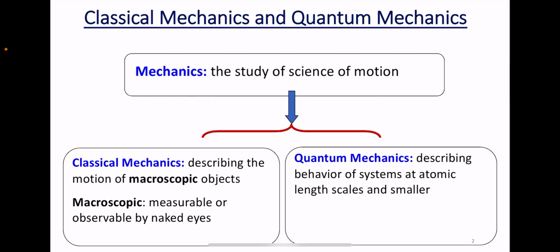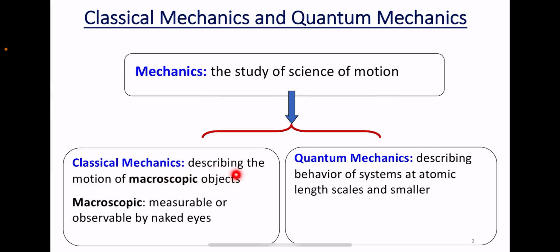So what is meant by classical mechanics? In both classical mechanics and quantum mechanics, mechanics is the common term. What is meant by mechanics? The study of the science of motion is called mechanics. It is a study of how the movement or motion takes place, and that is why the name mechanics. As I said, there are two different types of mechanics: classical mechanics and quantum mechanics.